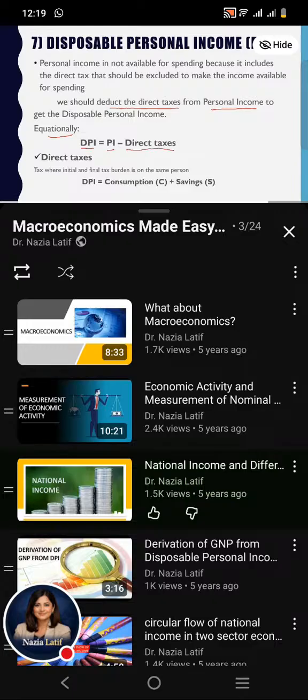Here a question arises: how can we define the term direct taxes? Direct taxes are the type of taxes where the initial and final tax burden is on the same person, meaning that the tax burden cannot be shifted to another person. So disposable personal income is the income that is now available for spending, and a household or an individual can divide it into consumption and savings.